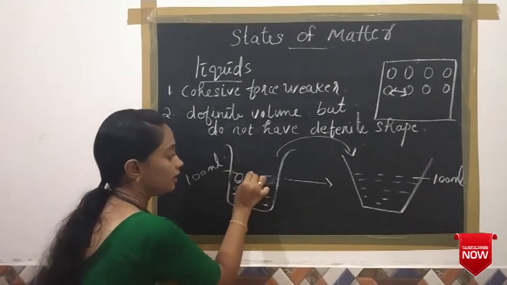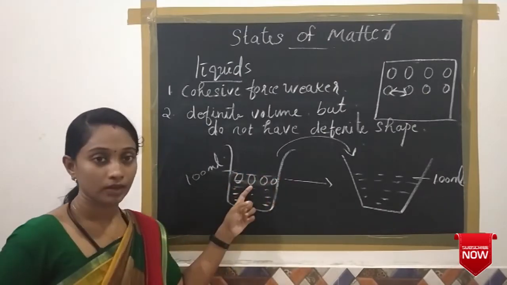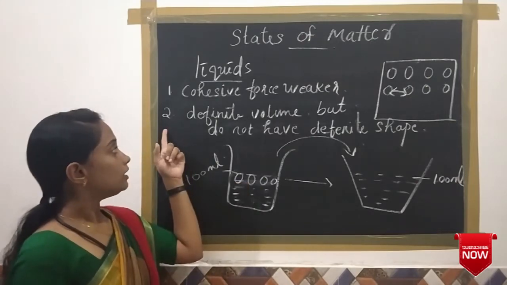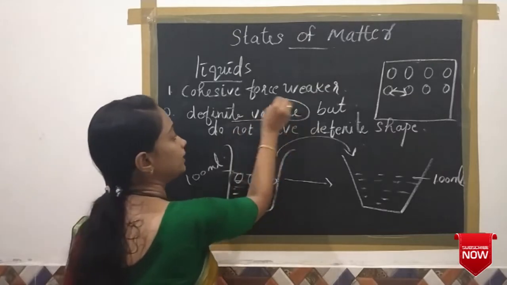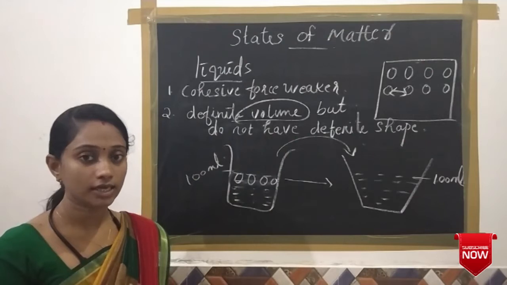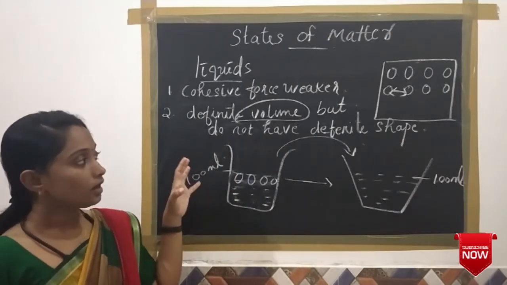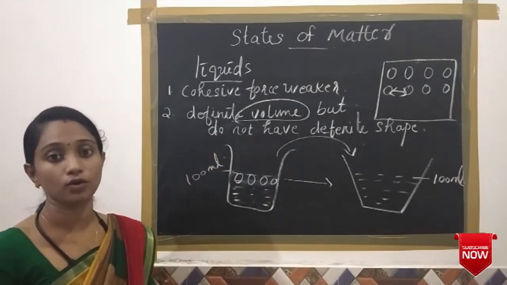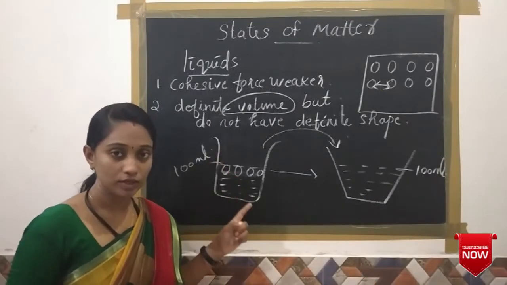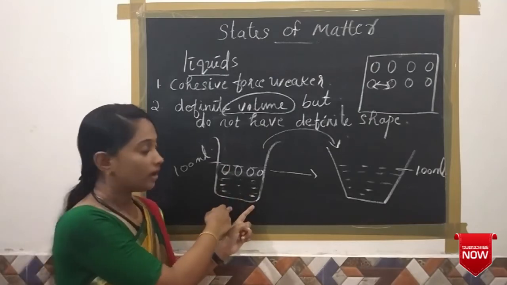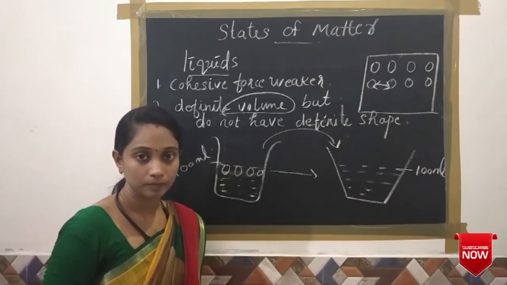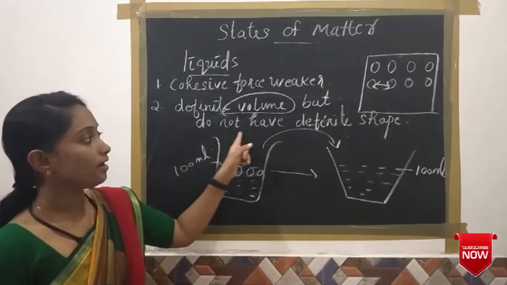the particles have a force of attraction between them, and it keeps the constituent particles together. So we can say a liquid substance has a definite volume. And the second case, it does not have a definite shape, and it takes the shape of the container which it occupies. For example, this water present in the beaker will take the shape of this beaker, and when I pour this water into the tumbler, it will take the shape of the tumbler. So we can say they do not have a definite shape.